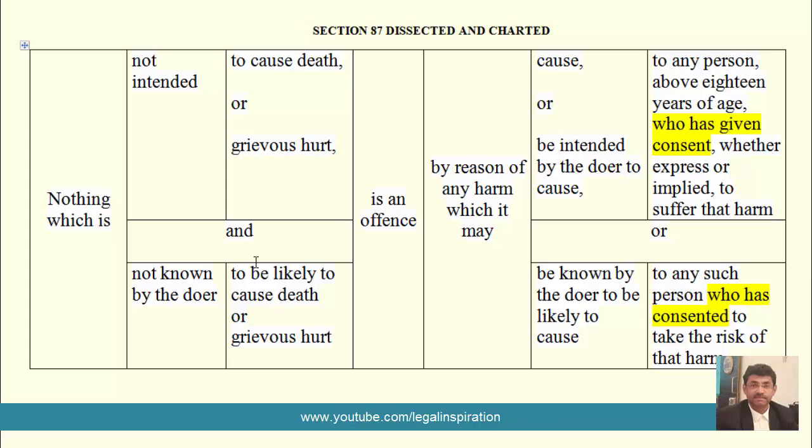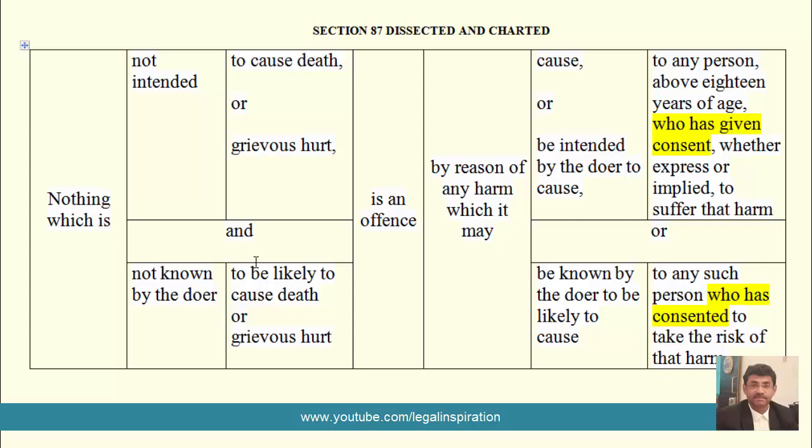So what is the policy behind exemption from criminal responsibility in such cases? The policy is based on the principle that a man is the best judge of his own interest, and that no man will consent to what he considers injurious to his own interest.